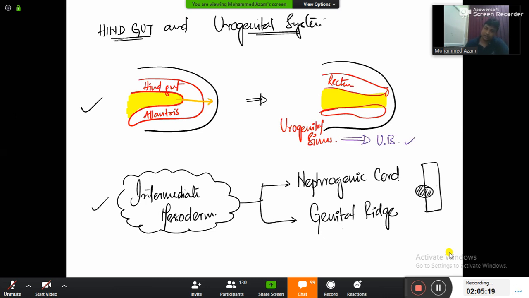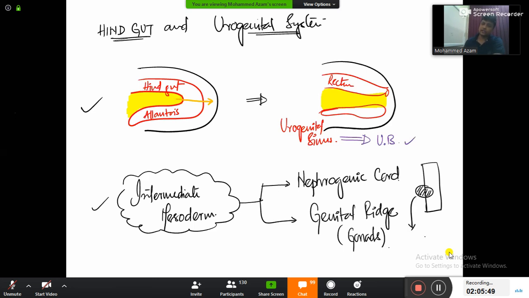Now the first thing that you should know is that the genital ridge is the one which is going to form gonads. I'm going to tell you this topic a little bit slowly, so please try to understand at once. Gonads means what? In the male, gonads will be testes, and in the female, gonads will be ovaries. And they are going to descend down.